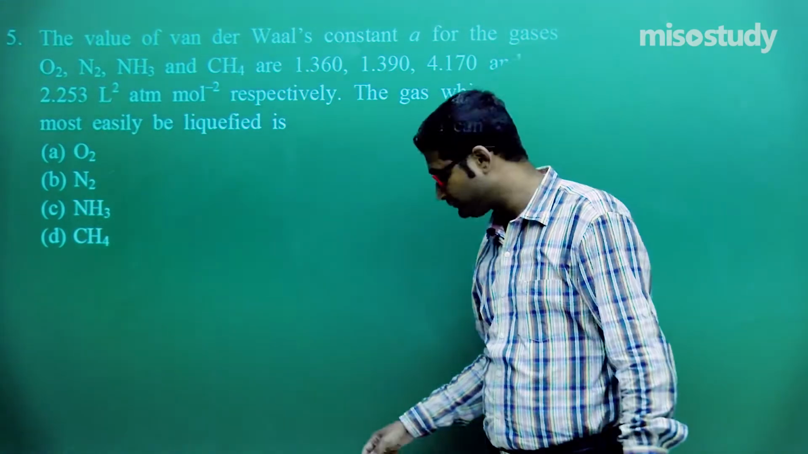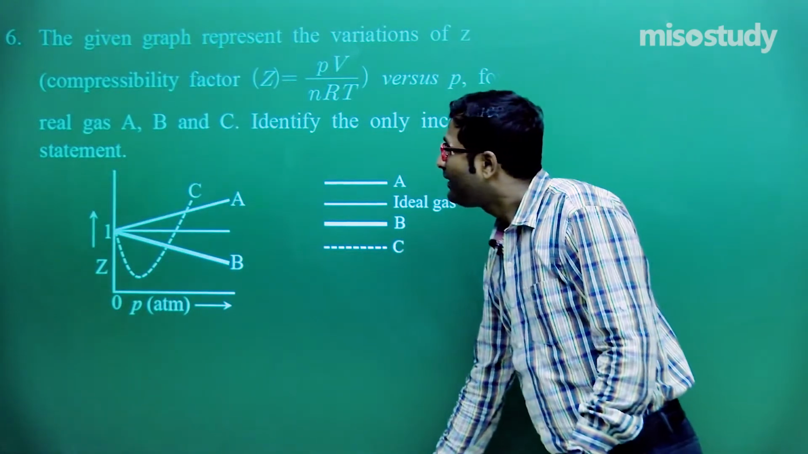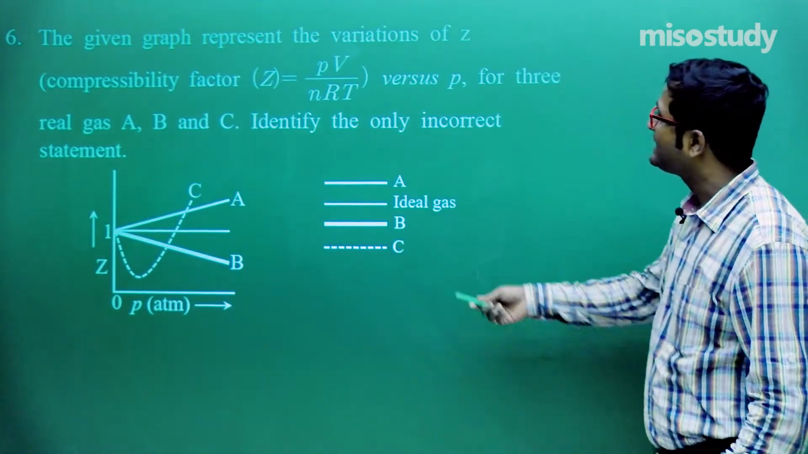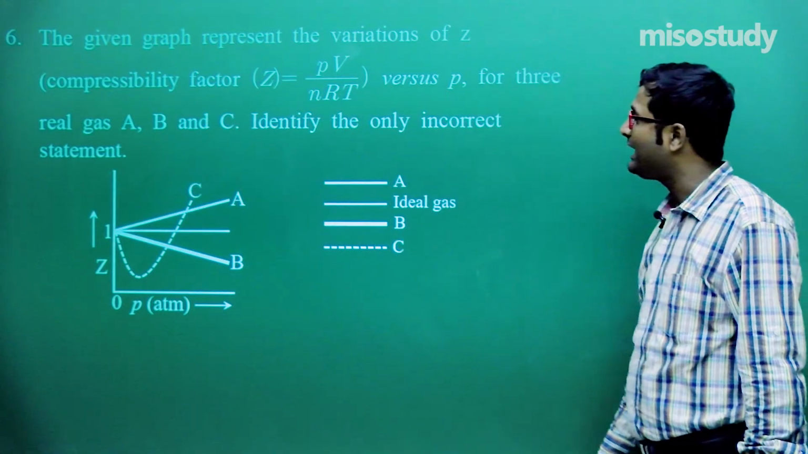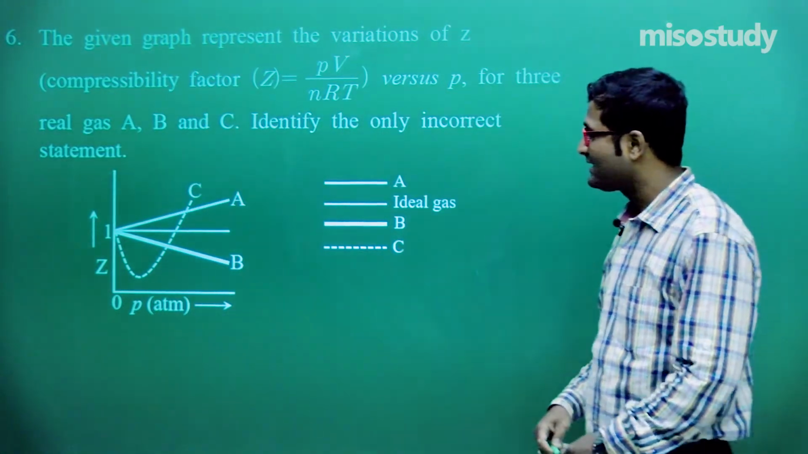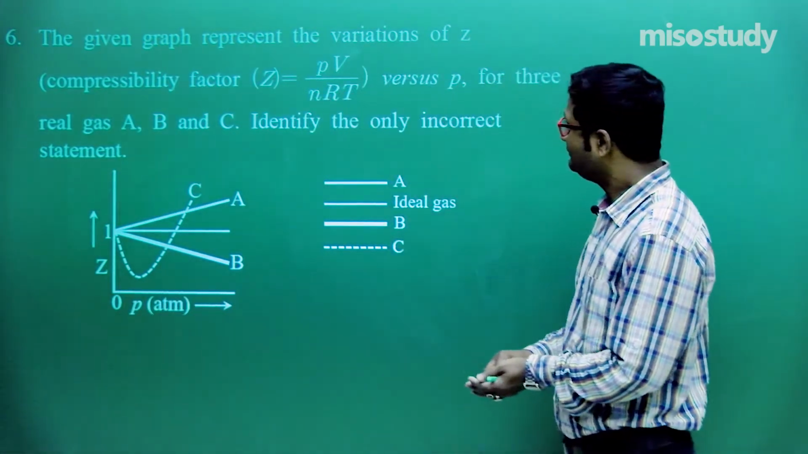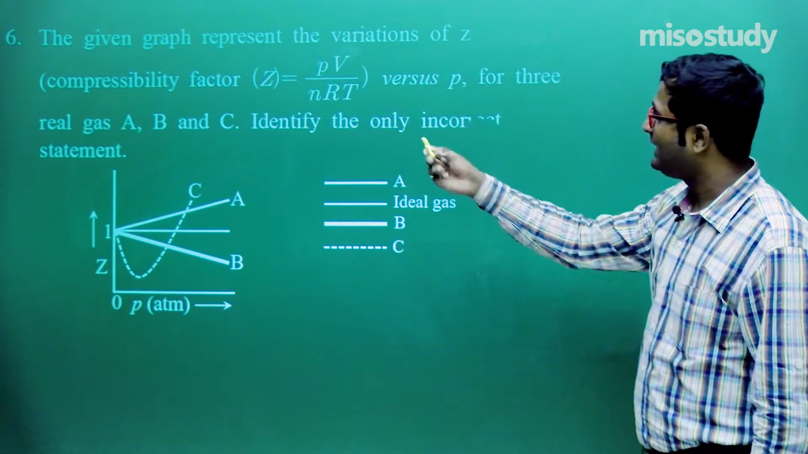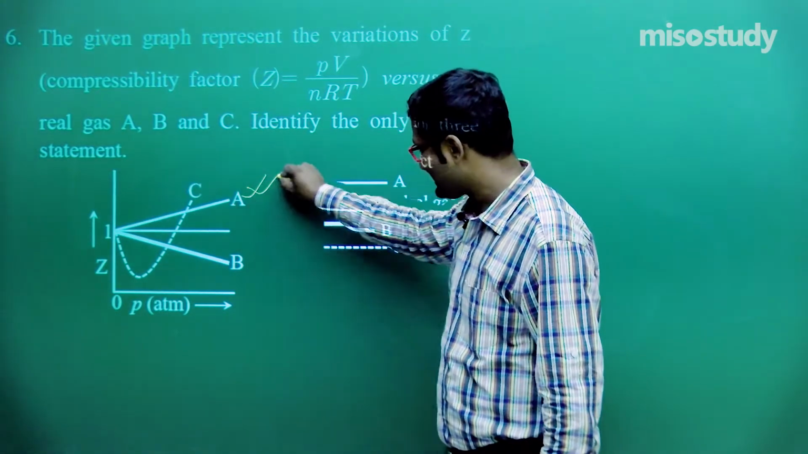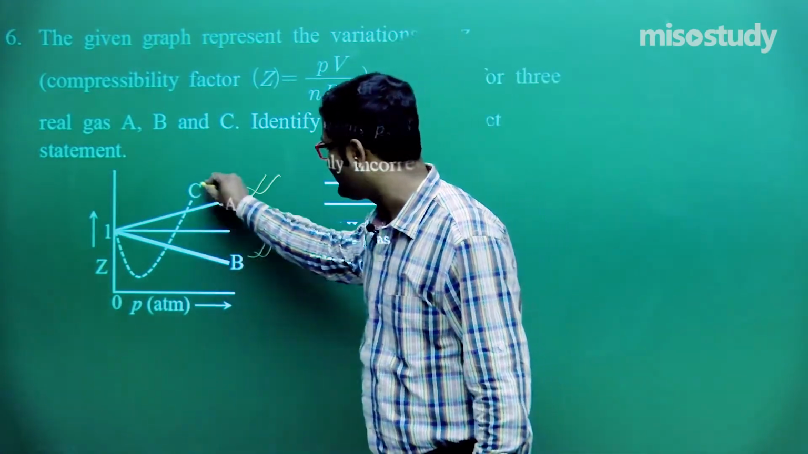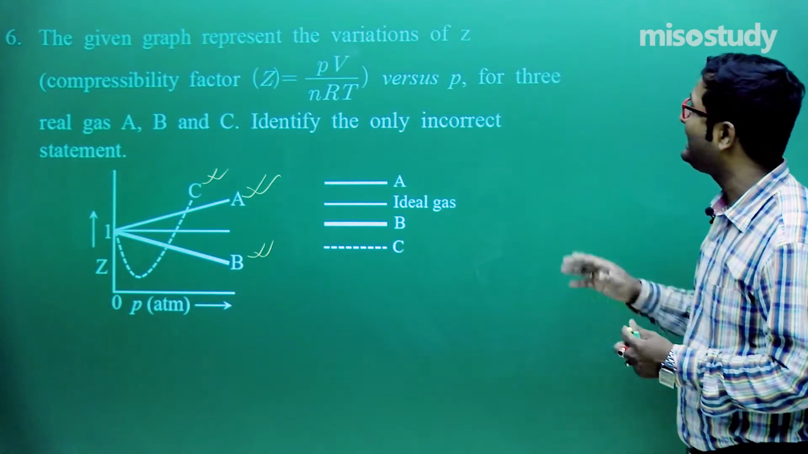Clear to you, friend? Now I am moving to the next part. Look at this question. What is given? The given graph represents the compressibility factor, that is Z equal to PV upon nRT, versus P. This is the graph between Z and P for three real gases, A, B and C. This is gas A, this is gas B and this is gas C. Identify the only incorrect statement.